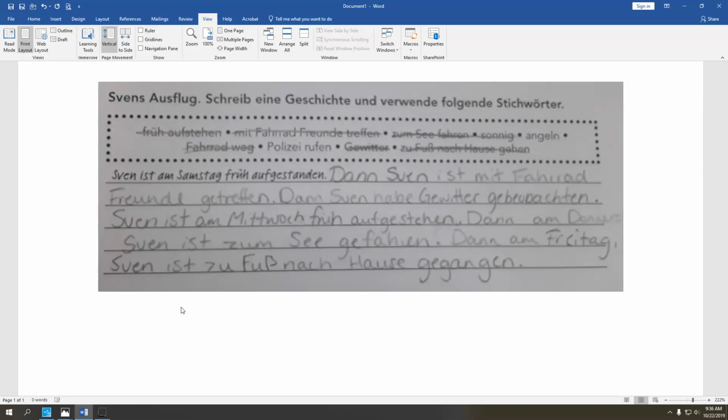So the idea is that Sven has an Ausflug. Schreib eine Geschichte und verwende folgende Stichwörter. So we want to write a story and we want to use the following given information. In this chapter, we learned some sequencing words, like dann, danach, and other various sequencing words. As a part of the story, we're going to try to incorporate some of those words.